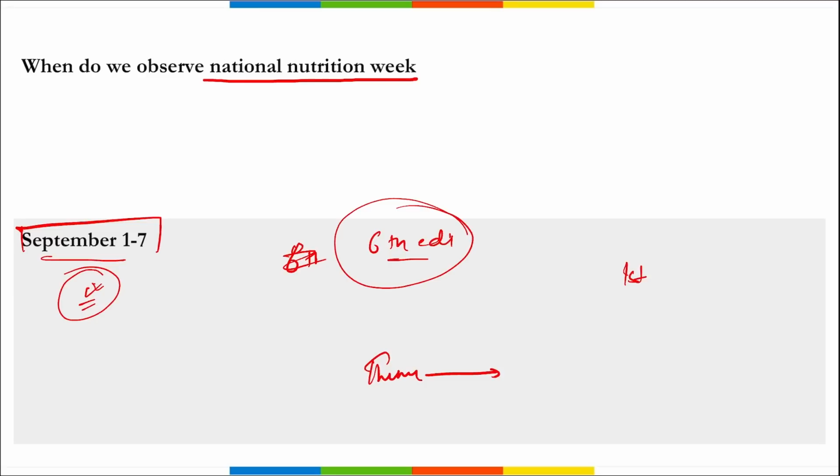Then the first ever National Nutrition Week was observed when? It was observed in 1982 for the first time.